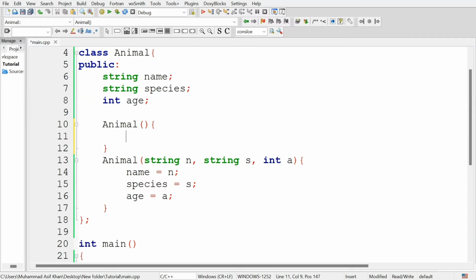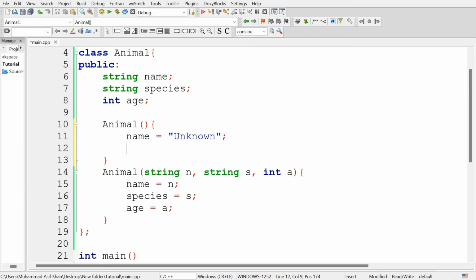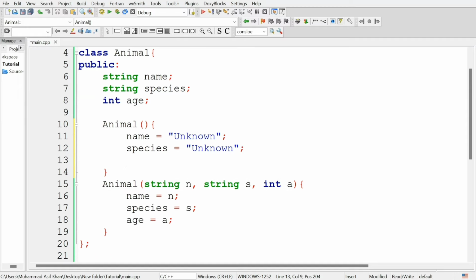So in this case, set the name of the object to unknown, and set the species of the object to unknown. It will tell us that the name, species and age attributes are not certain for this object. Similarly, set the age equal to 0.